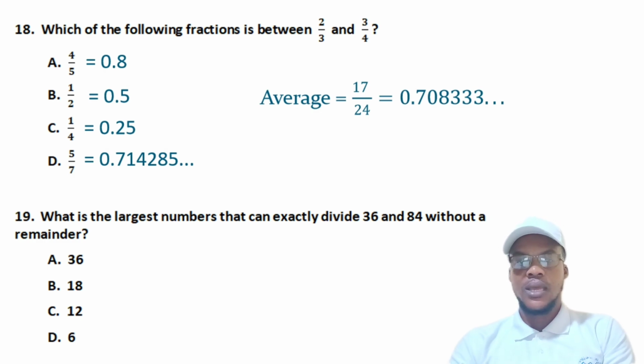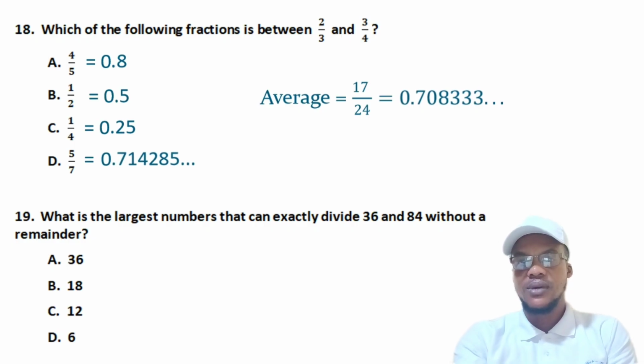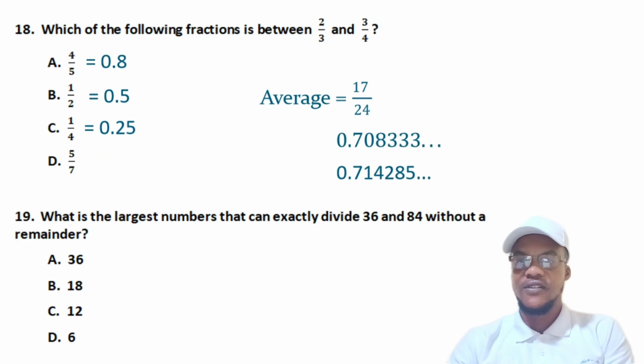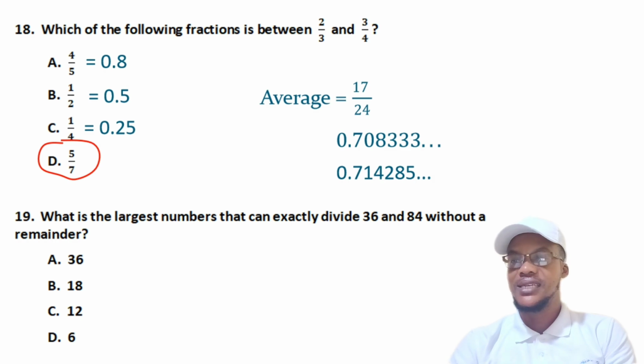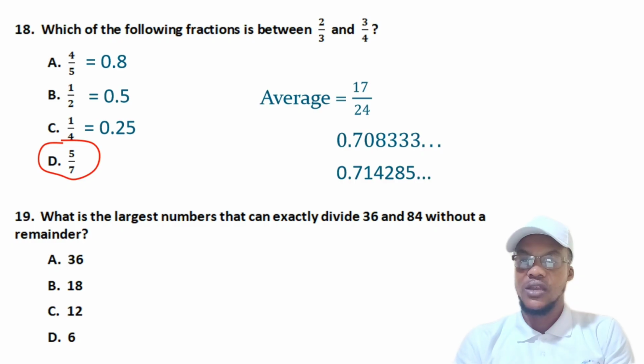So once we have this, then we can compare the options, their decimals, to the decimal for the average. Okay, so you realize that we can compare these two. When you compare these two, you realize that we are getting 0.7, and 0.70, if you round up, you are going to get 0.71, which is equivalent to this. If that's the case, then we can conclude that our answer is D, because that one is equivalent to the average that we worked. And this is one way we can do that.